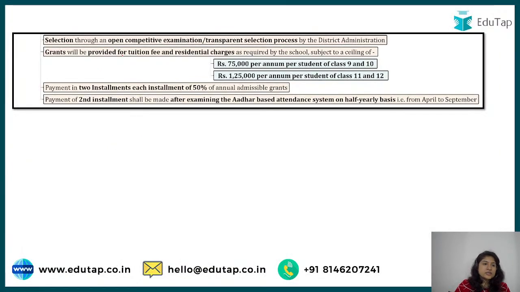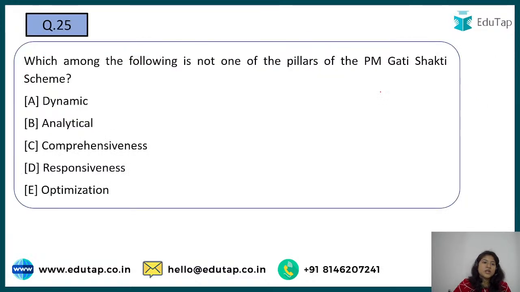Next is the continuation of the mind map, about how the payment will be done, how the grant will be given and everything. And this was a question: 75,000 per annum, that is for 9th and 10th, and 1,25,000 for 11th and 12th. Now, which among the following is not one of the pillars of the PM Gati Shakti scheme?